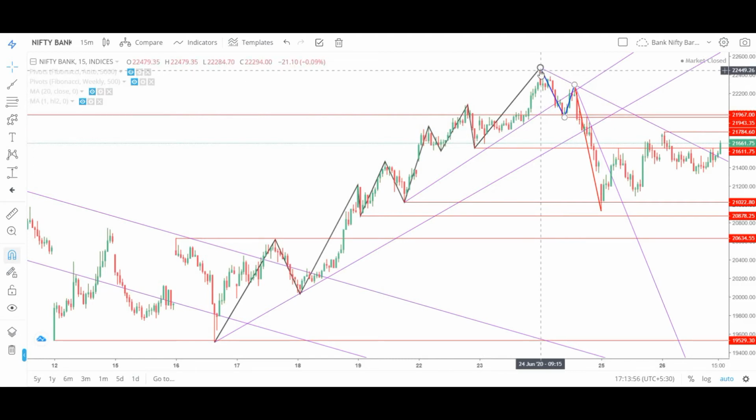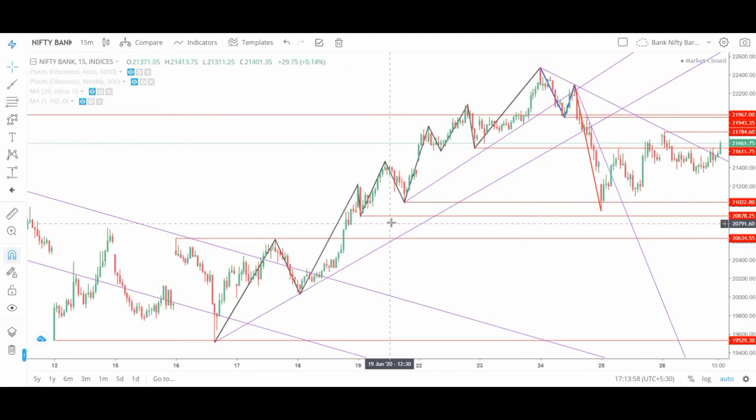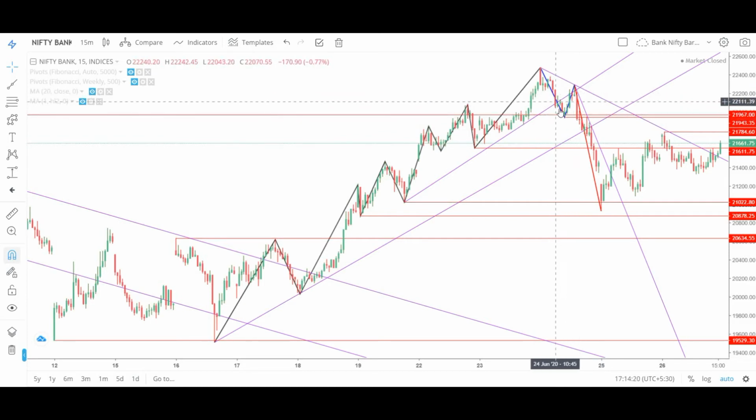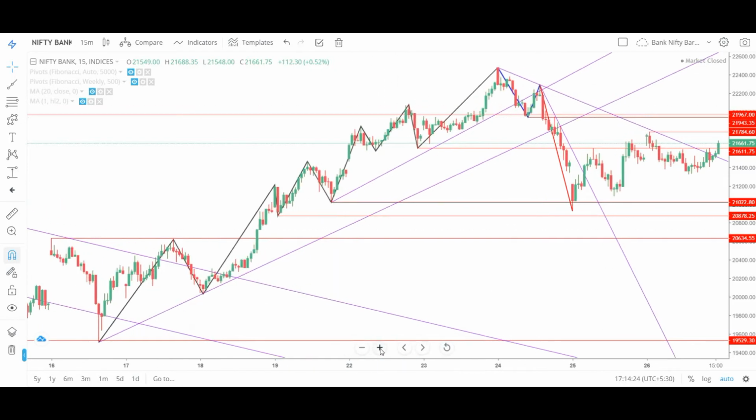At the high we have a big red candle. So here I would like to make this my trend line. It is parallel to this trend line, and here we can see there is a break of the trend line. This can be a change of character and change of trend here. So let us zoom a little bit more.